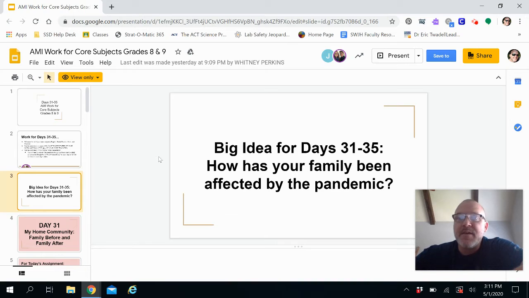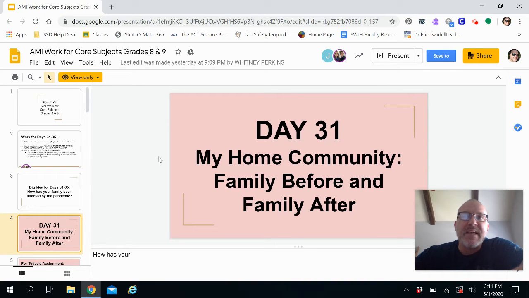Okay. And so you can see here as we get to day 31, you'll notice the color of the slide is pink. All of the first day slides that you must complete are in pink. Okay. And so they're color coded. All right. So day 31 is this pink color. And you'll notice that the title of this work today is really My Home Community, the Family Before and Family After This Pandemic. And so let's take a little closer look here.